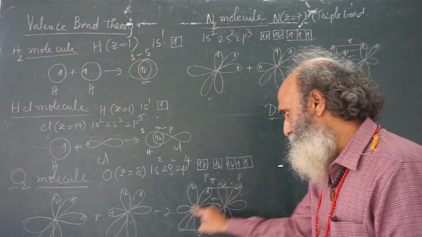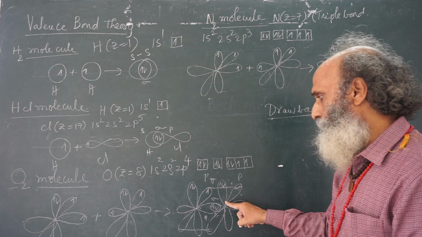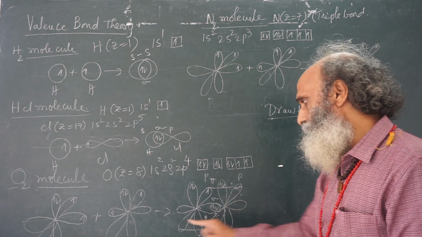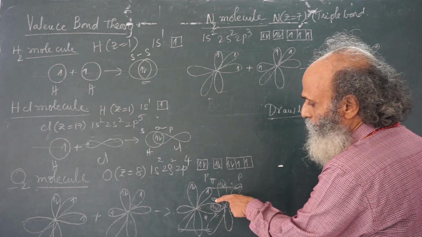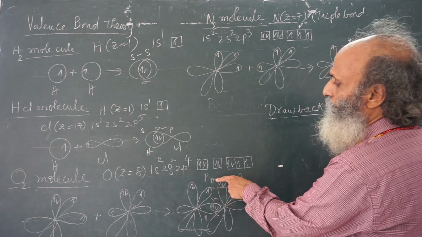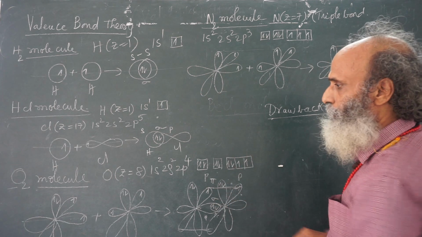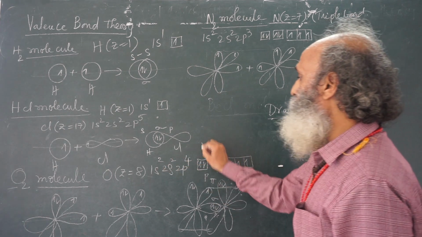These two orbitals, py orbitals, are overlapping axially. Pz orbitals are overlapping laterally. So, in the oxygen molecule, there is a sigma bond and there is a pi bond. Two bonds, oxygen molecule, double bond.